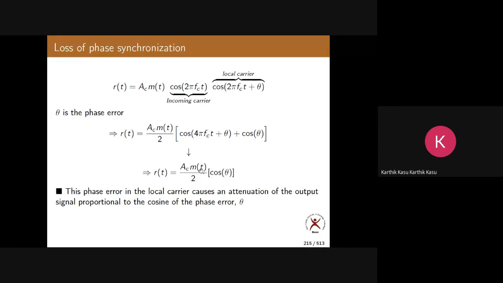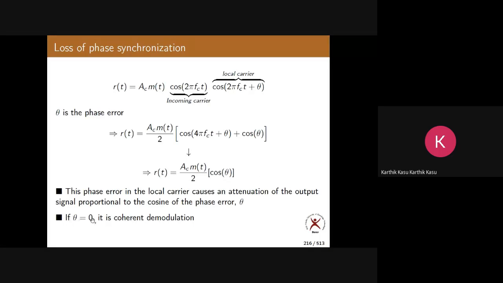Because of this cos theta, we are getting some attenuation, because cos theta is always less than or equal to 1. Correct or not? Cos theta is maximum when theta equals 0. Let us take some conditions.